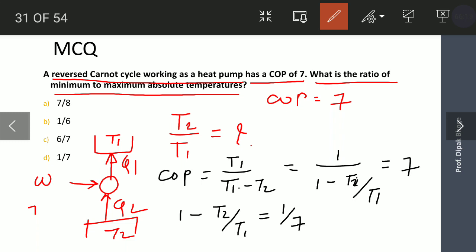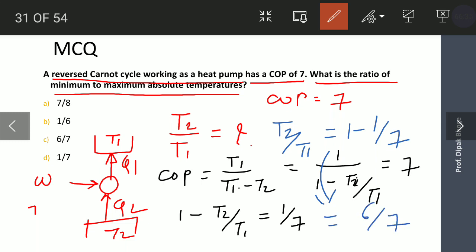So this can be written as, T2 by T1 equal to 1 minus 1 upon 7. So this can be written as 6 by 7. So option B is correct. This is how we can calculate T minimum by T maximum.